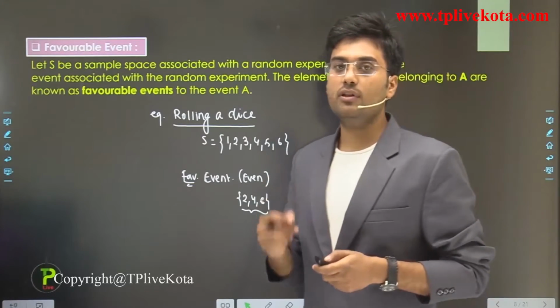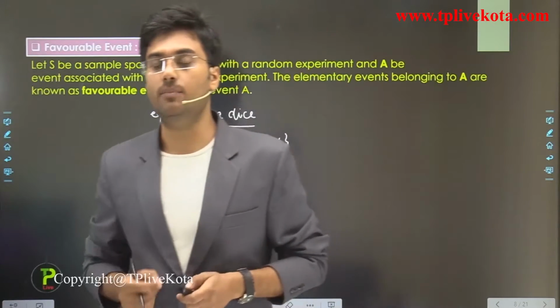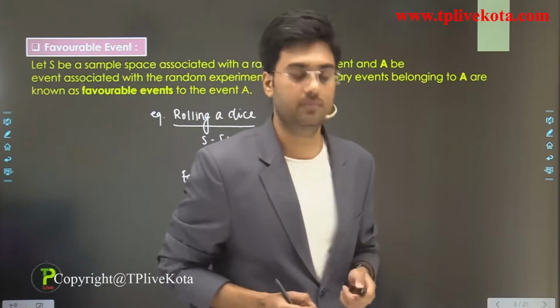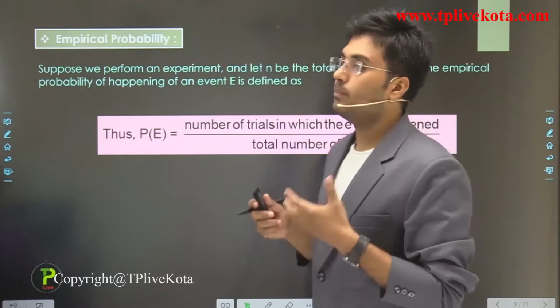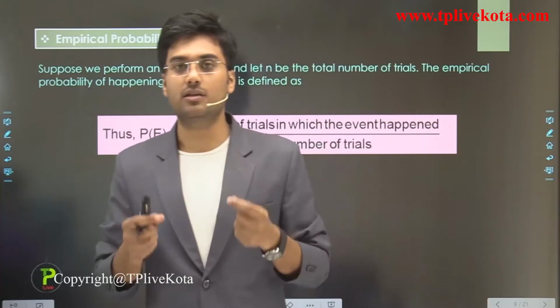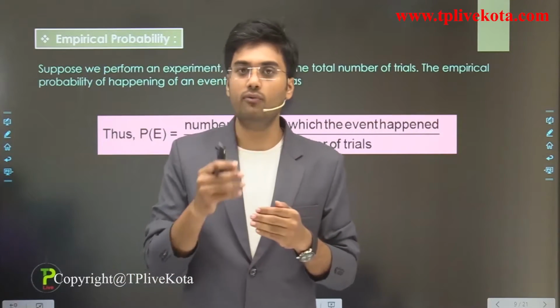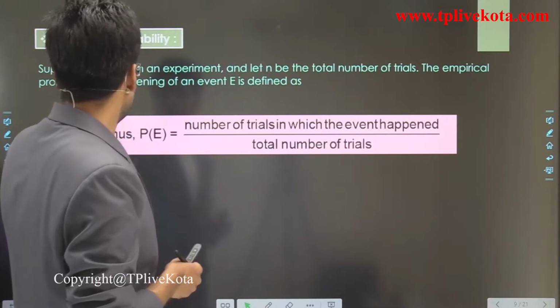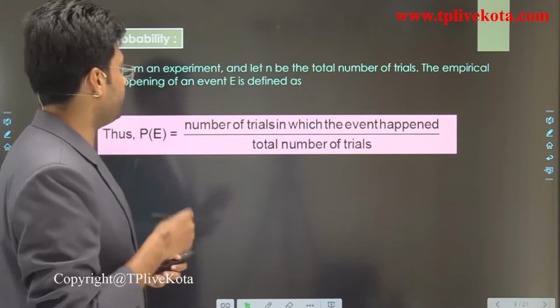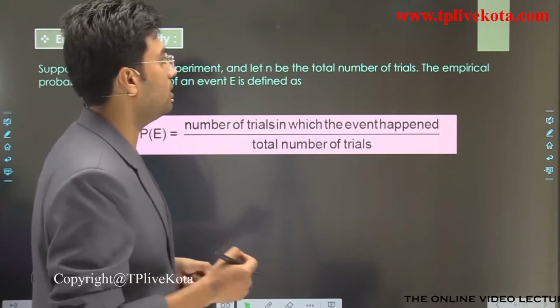So now after the favorable event, let's discuss the next term, and the next term is empirical probability. So now we discuss how we find the probability. Suppose we perform an experiment and let n be the total number of trials.